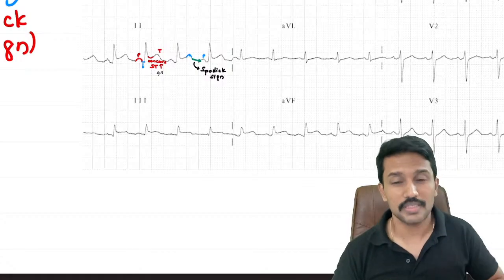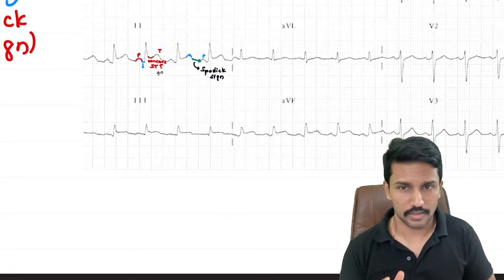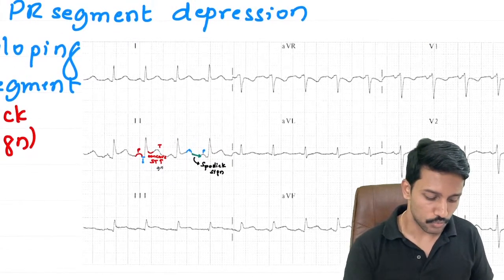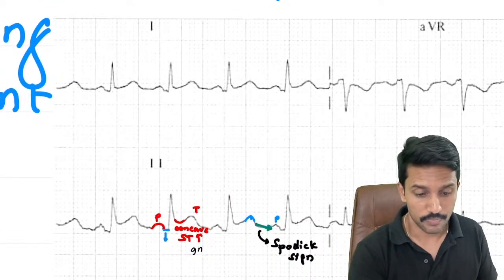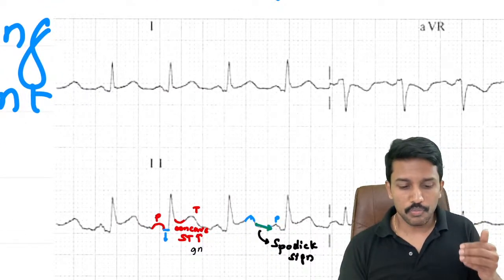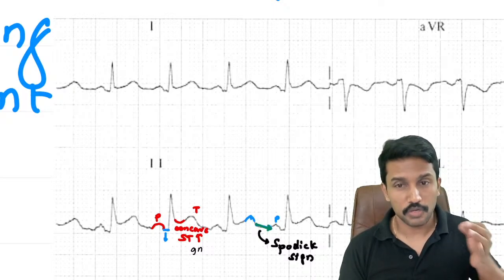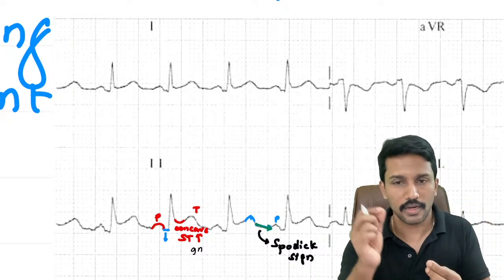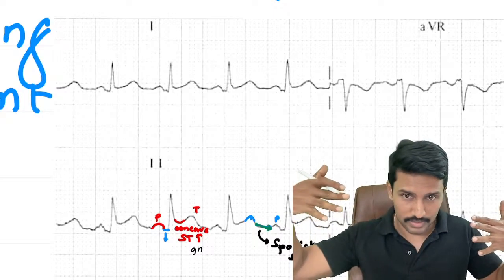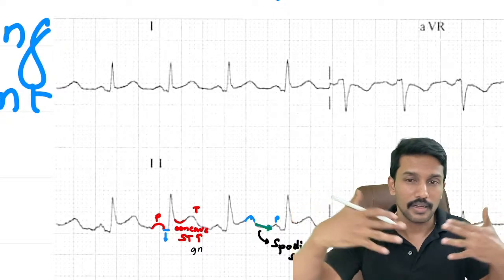If it was a case of ST elevation MI, not pericarditis, then what should lead 1 and AVL show? What do I expect in 1 and AVL if it was STEMI? There should be ST depression, right? That is what we call reciprocal changes. Lead 2, 3, AVF के लिए 1 and AVL are reciprocal leads. They are looking at the same part of the heart diagonally in opposite direction.